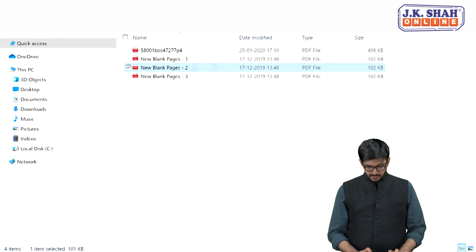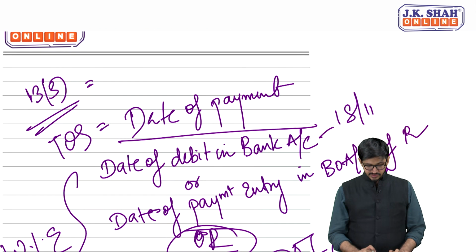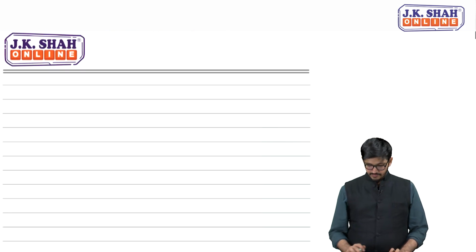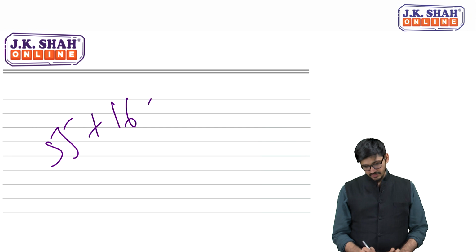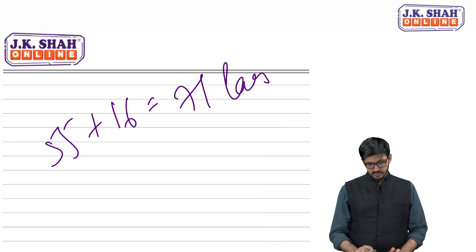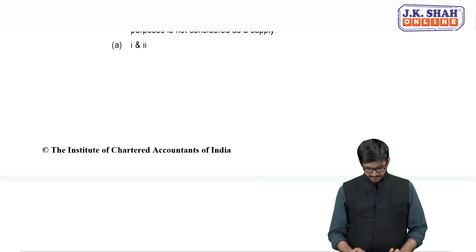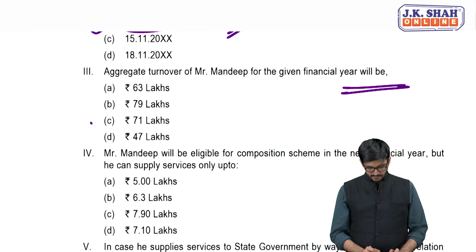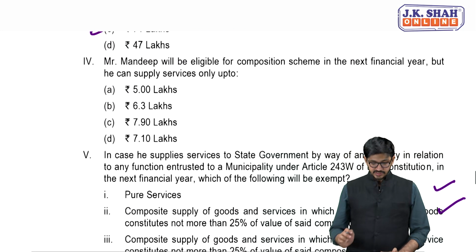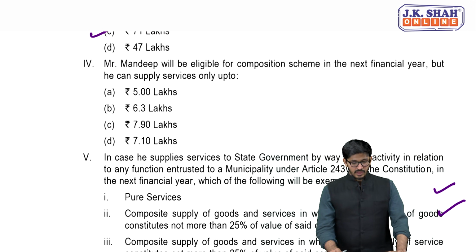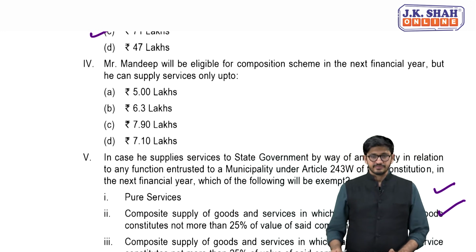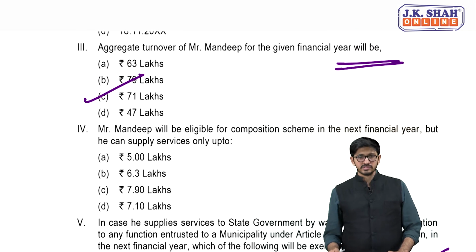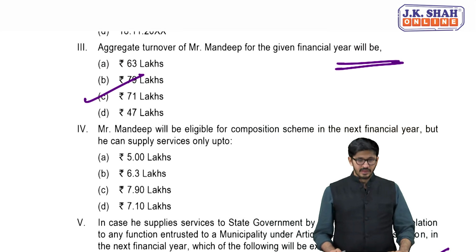Okay, so obviously that means he must have taken the registration, right? So 55 plus 16 is 71 lakhs. So do we have the option there? Do we have the option? Yes, we do have. Next question, my dear friends. And on the contrary, what is the exemption limit for Assam? I am asking you that as an additional question. 20 lakhs. Do remember that.